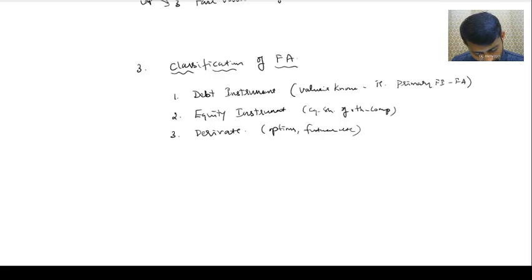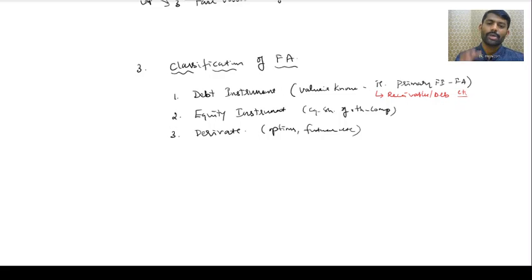So friends, what all will be covered here? Receivables, debentures, debtors, etc. These are all covered in debt.